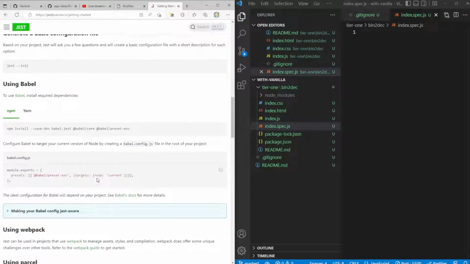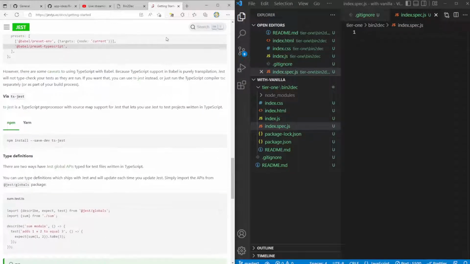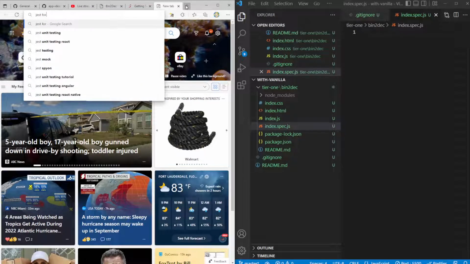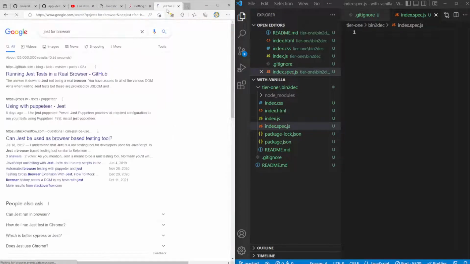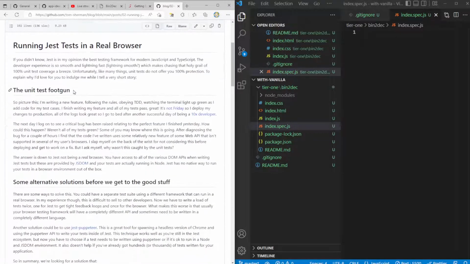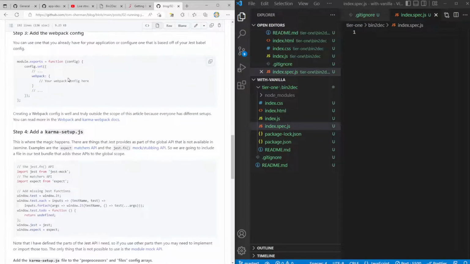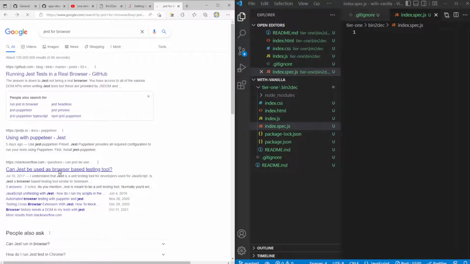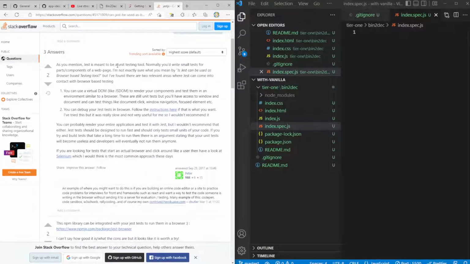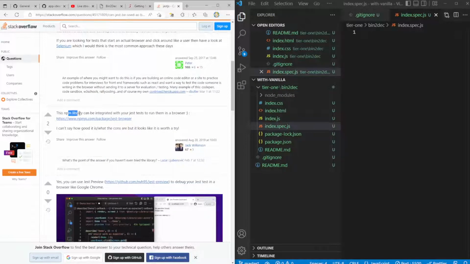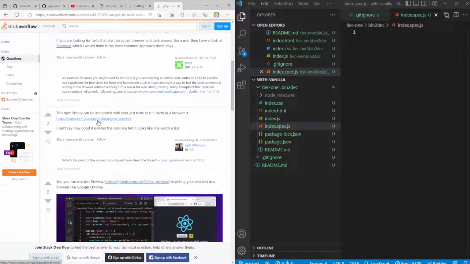So this will be very interesting. Using Babel, Node current. So let's do jest for browser. Running jest tests in a real browser. Install Karma and related packages. I might not need all that. Let's see. Jest is meant to be a unit testing tool. Normally you'd write small tests for components of a web page. I'm not exactly sure what you mean by jest can be used as browser based. And test them in an environment similar to a browser. You can debug your jest tests. The npm library can be integrated with your jest tests to run them in the browser.